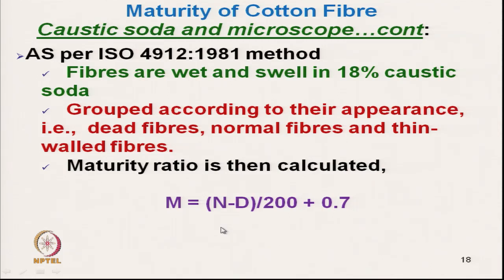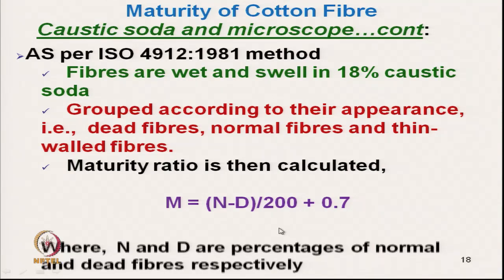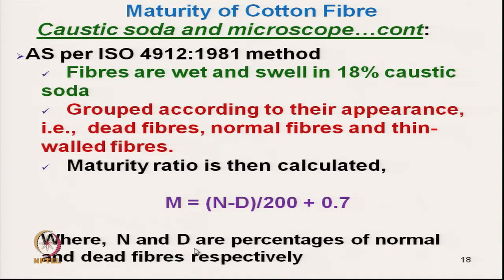Here, N and D are the percentages of normal and dead fibers respectively, and one normally gets confused here. N is not the actual number of fibers, it is the percentage.